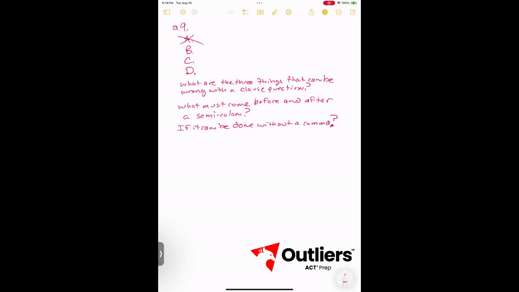Answer B. So we have a comma here. So we want to ask ourselves, can it be done without the comma? From London and Sydney to Los Angeles and Cincinnati. So we can see when we say that we do not need to pause. Therefore, this is punctuation in the middle of a clause. So we can eliminate B because of punctuation in the middle of a clause. We also could have eliminated A with punctuation in the middle of a clause. So both of those could have been eliminated with punctuation in the middle of a clause.